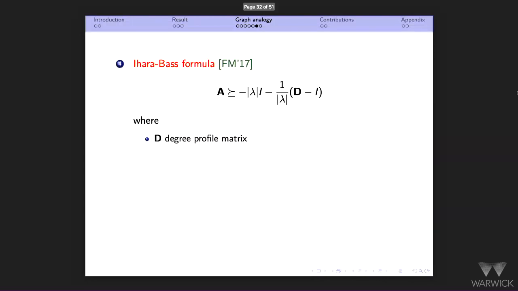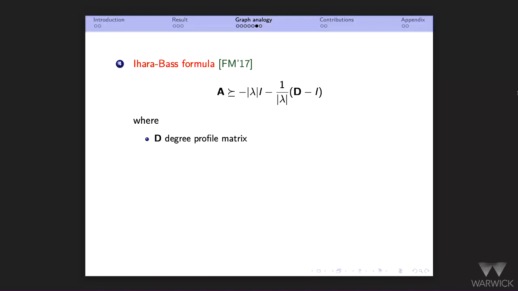But it's not tight. So I want to suggest a fourth path to prove these bounds, which is based on the Ihara-Bass identity. What you see here is not exactly the so-called Ihara-Bass identity. It's something that you can derive from it fairly easily. So let me just improperly call this the Ihara-Bass formula.